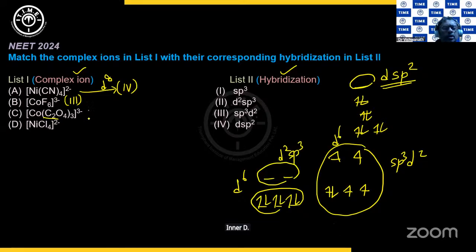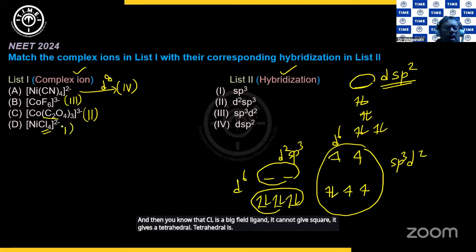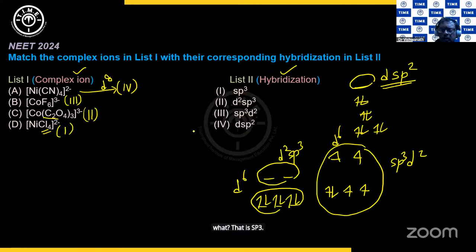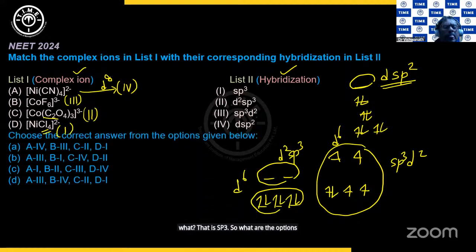So it is 2. And then you know that Cl is a weak field ligand. It cannot give square planar; it gives a tetrahedral. Tetrahedral is 1, that is sp3. So what are the options? Let us look at them. 4, 3, 2, 1 is there in option A. I hope this is clear. Understood? So this is again a matrix match between list 1 and list 2, which has come in NEET 2024.